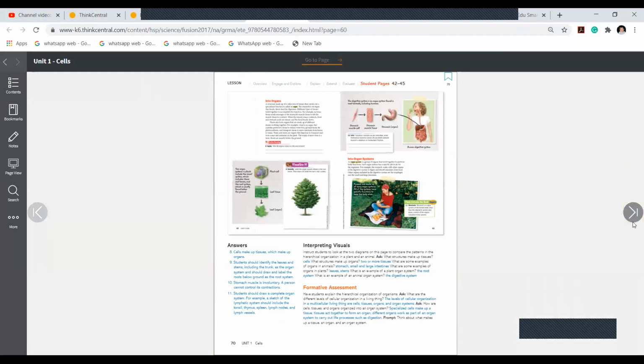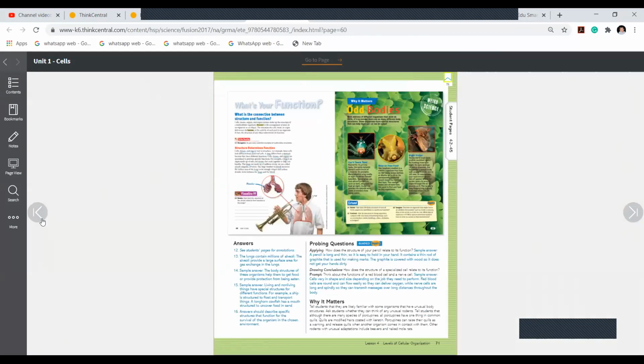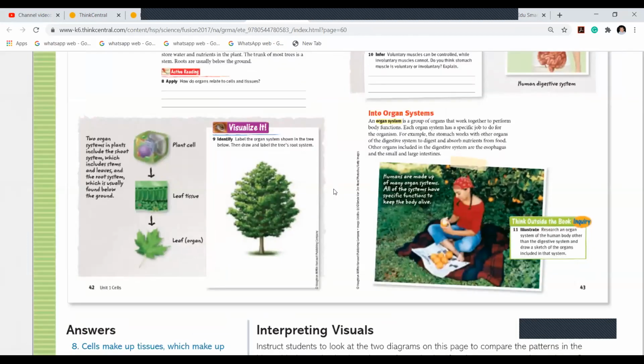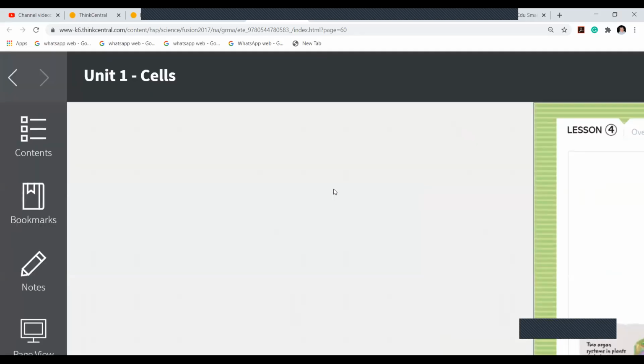We have finished with this page, right? We need to start with internal organs. We'll study about organs here.